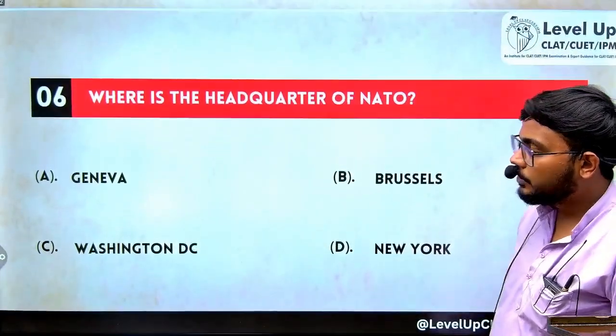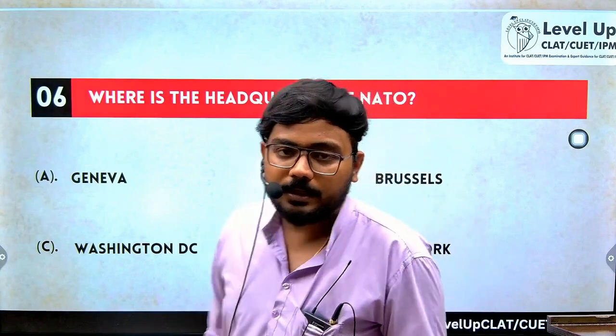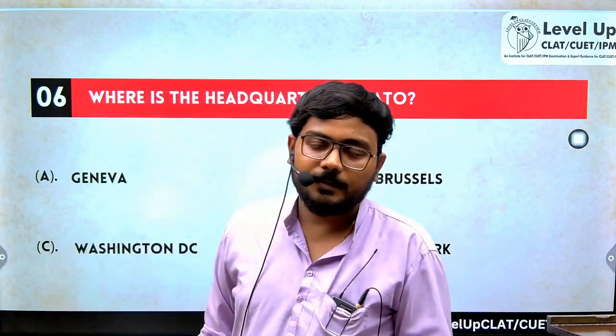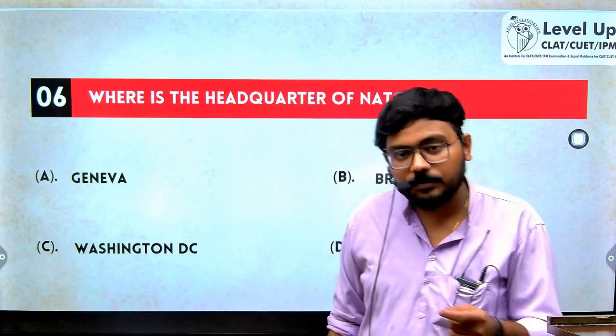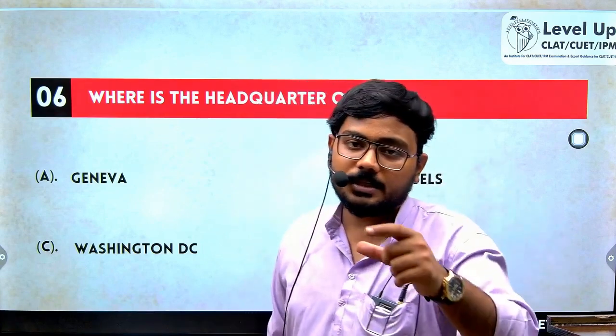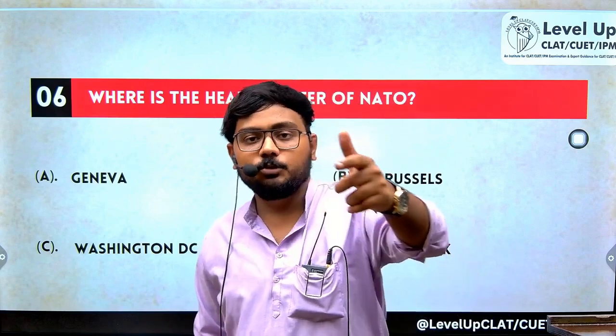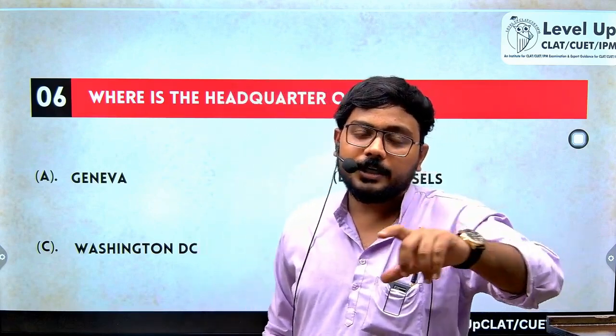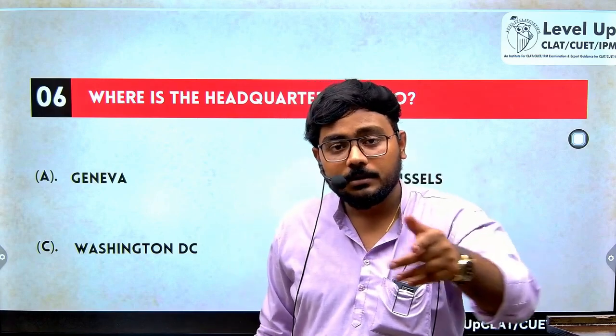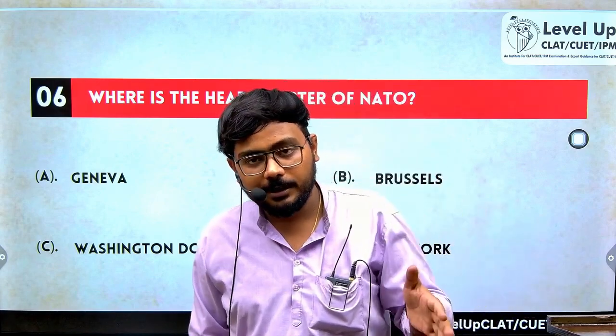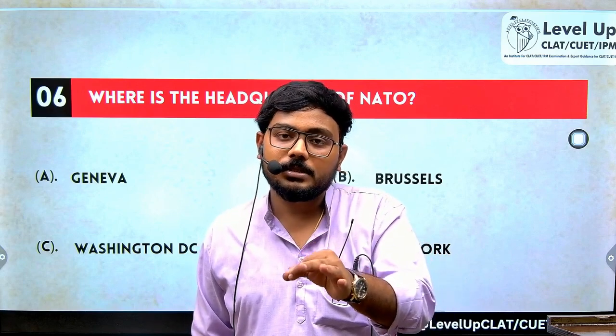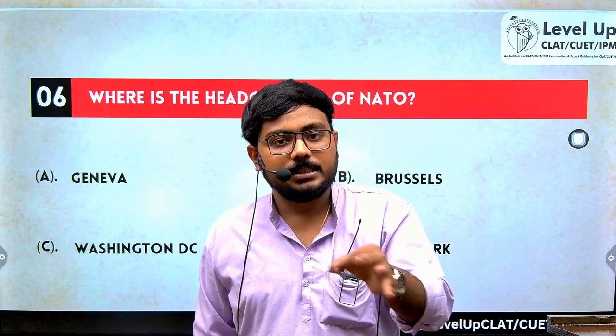Now, where is the headquarters of NATO? What is NATO? NATO is a military and diplomatic alliance formed by the United States of America, wherein it says an attack on one is an attack on all. It means if you attack any one country of the NATO group, it will be presumed that you have attacked all. Currently NATO has around 32 countries. NATO was established in the year 1949. The headquarters of NATO is in Brussels. Brussels is in Belgium. Belgium is in Europe.